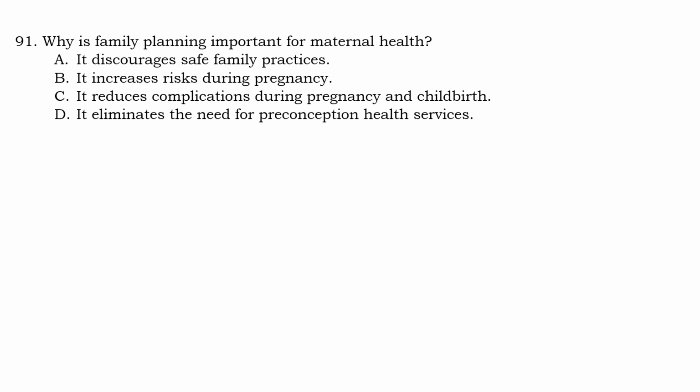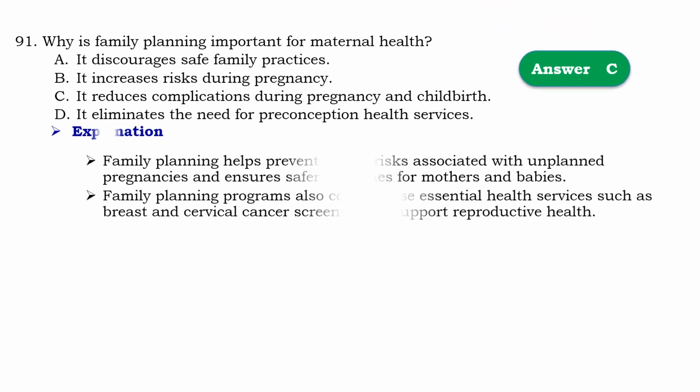Question number 91. Why is family planning important for maternal health? So that should be C. It reduces complication during pregnancy and childbirth. Means that family planning helps prevent health risk associated with unplanned pregnancy and ensure safer outcomes for mothers and baby. And also family planning programs also comprise essential health services such as breast and cervical cancer screening to support reproductive health.